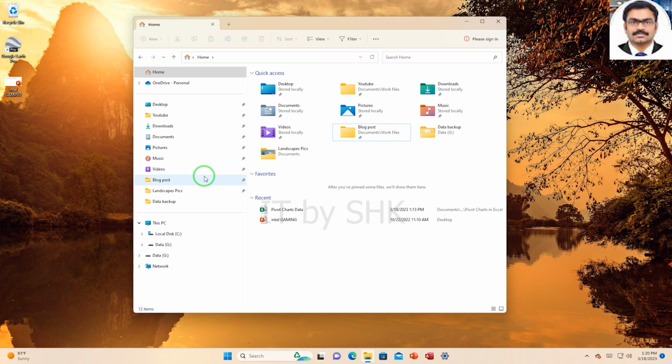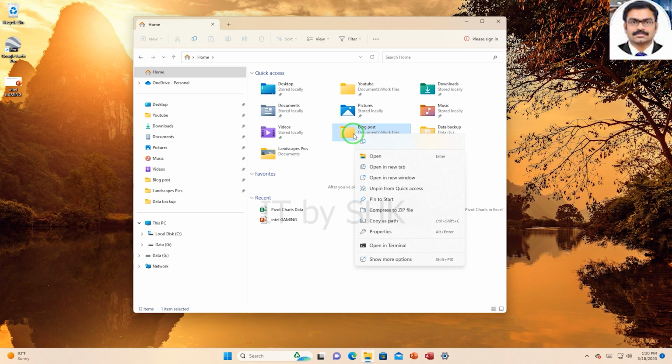So the folders that you have pinned here, and the order that you have them in, is very much down to your personal preference and the folders that you use most frequently. So I definitely recommend that you go through and you pin your most frequently used folders to this Quick Access area and organize in a way that's most efficient for you.